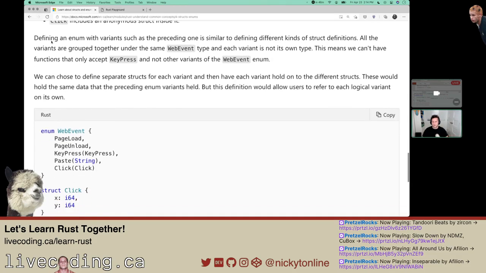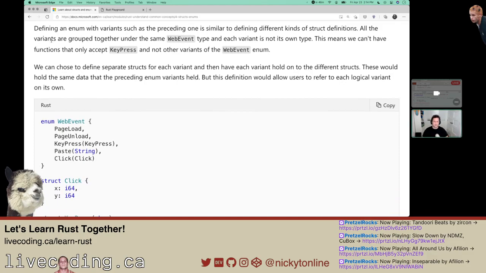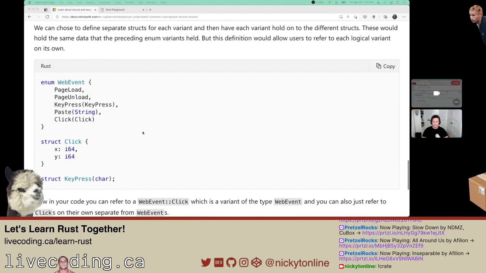Defining an enum with variants such as the preceding is similar to defining different kinds of structs. All the variants are grouped together under the same web event. Each variant is not its own type. This means that we can't have functions that only accept key press and not other variants of the web event enum. That makes sense because they appear to be mandatory. We can choose to define separate structs for each variant and then have each variant hold on to the different structs.